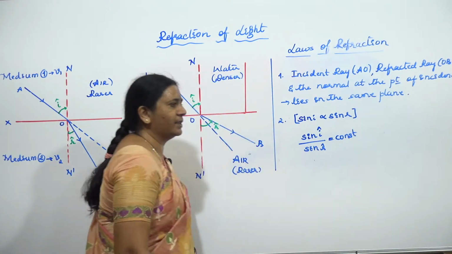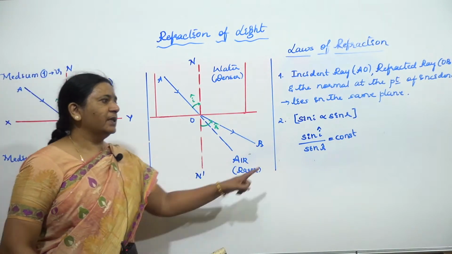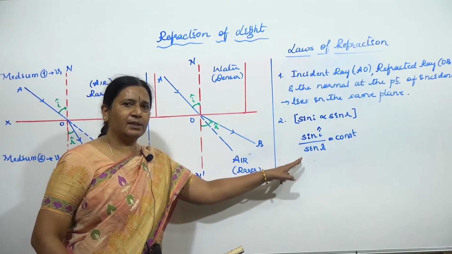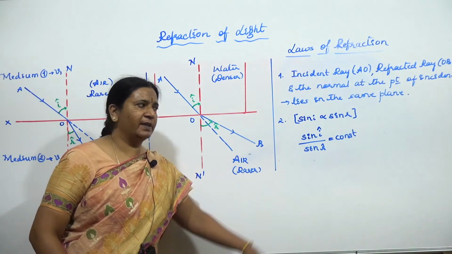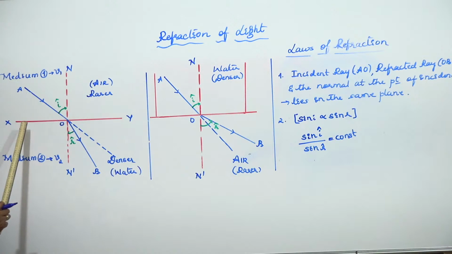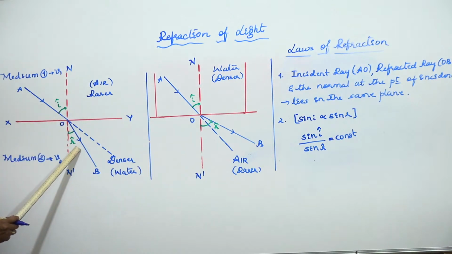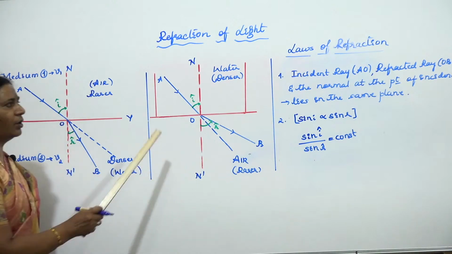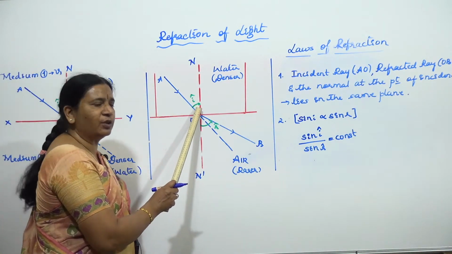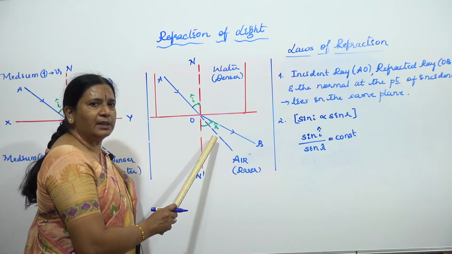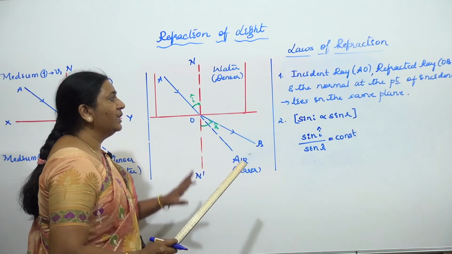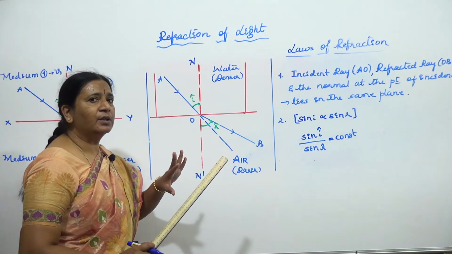What the law is saying? The ratio of sine of angle of incidence to the sine of angle of refraction is always constant. In this case, the ratio of sine of angle of incidence to the sine of angle of refraction is going to remain constant.